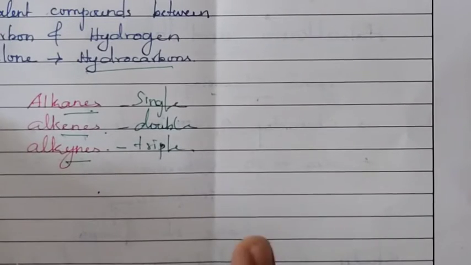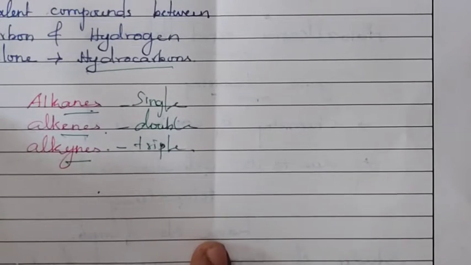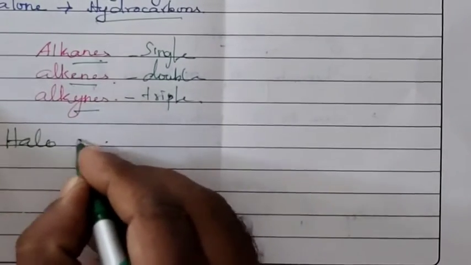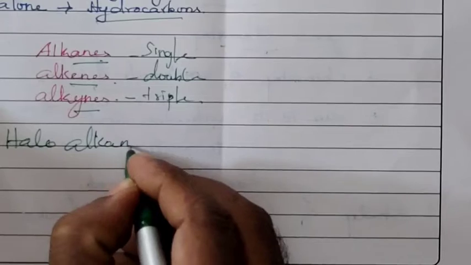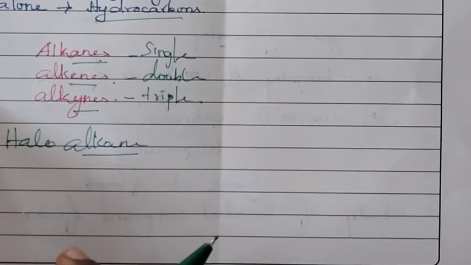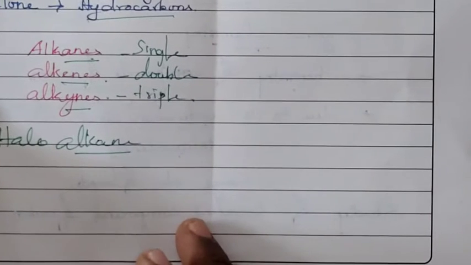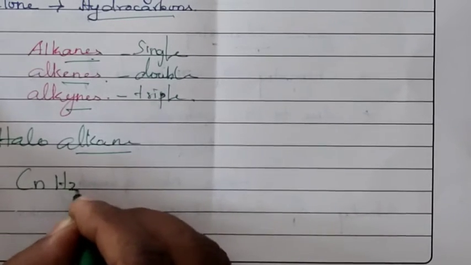Now we are going to start the lesson called haloalkanes. First, we studied what alkanes are. Alkanes are hydrocarbons which follow the general formula CnH2n+2.